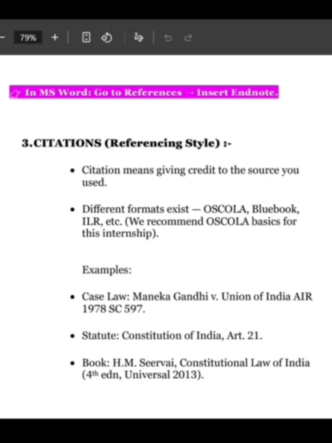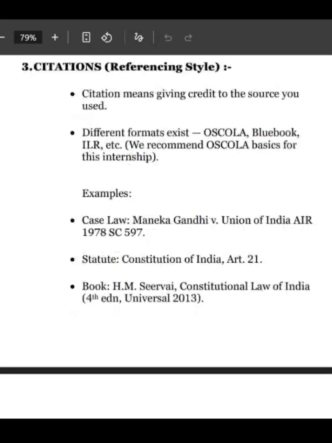So citation means giving credit to the source you used, and by citing your particular sources, your plagiarism count goes down. Right. Then different formats. There are many formats, as I've said earlier also. Then there is an example for OSCOLA, like you have to write the name of the case, Maneka Gandhi versus Union of India. Then its citation, that is AIR 1978 Supreme Court 597.